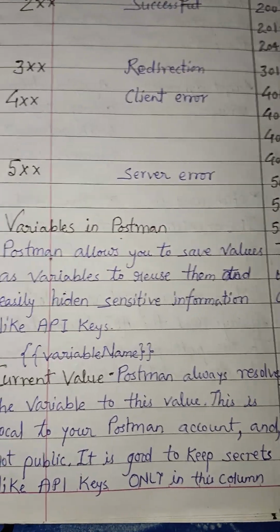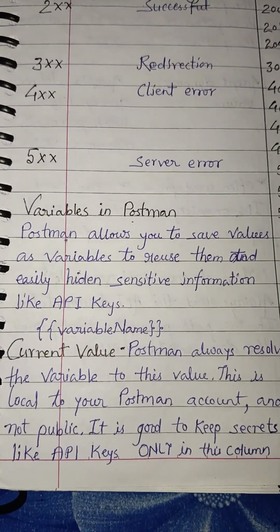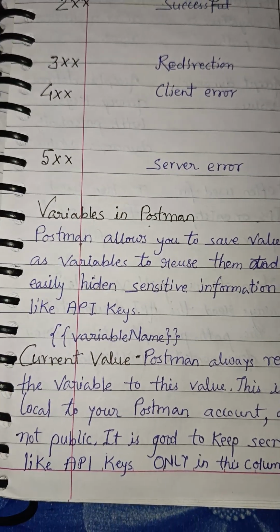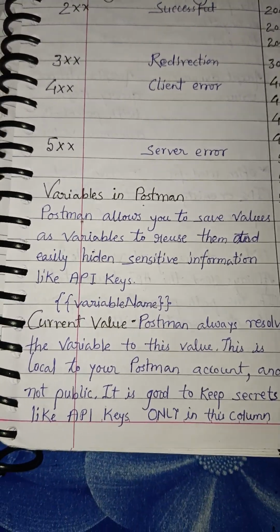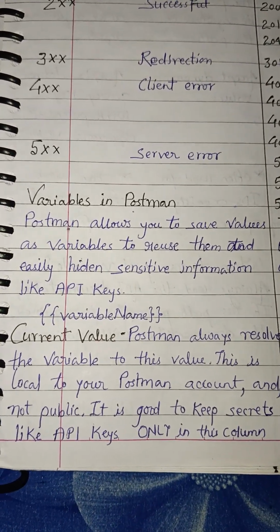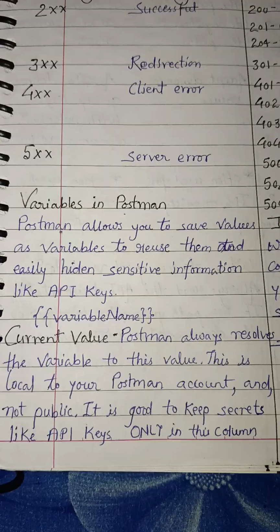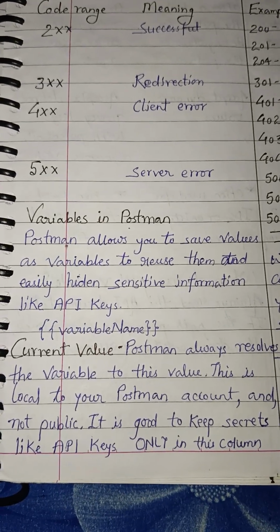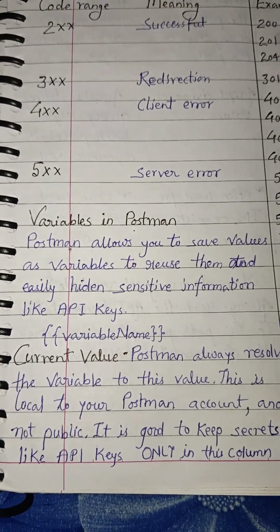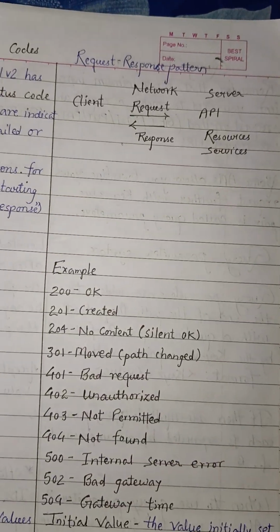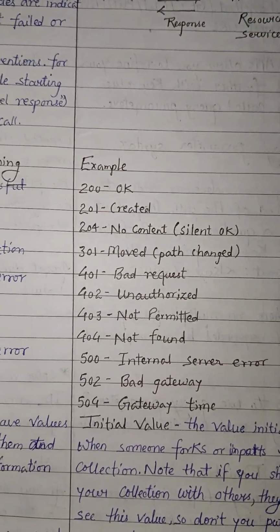Variables in Postman. Postman allows you to save values as variables to reuse them, and to easily hide sensitive information like API keys. Current value: Postman always resolves the variable to this value. This is local to your Postman account and not public. It is good to keep secrets like API keys only in this column. Here you can see some examples.